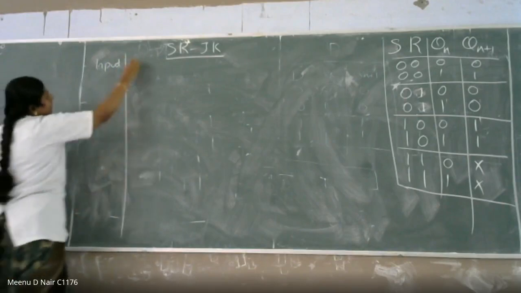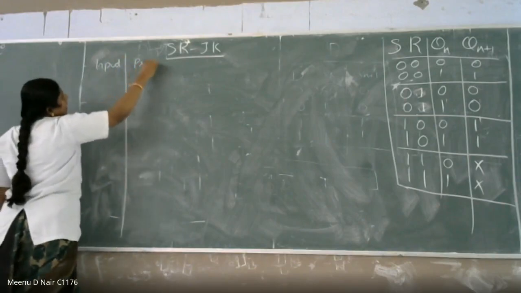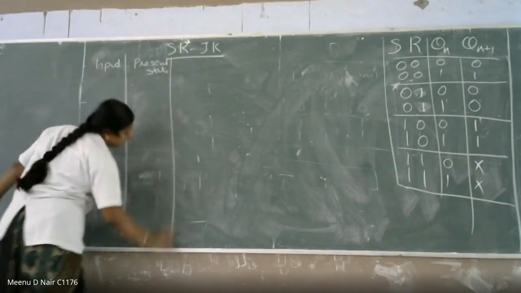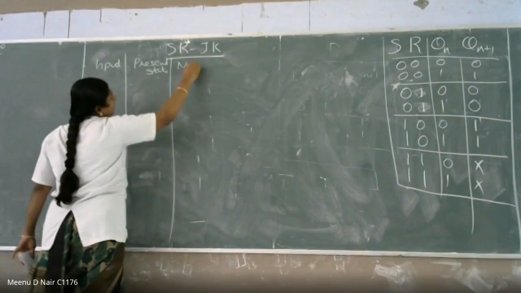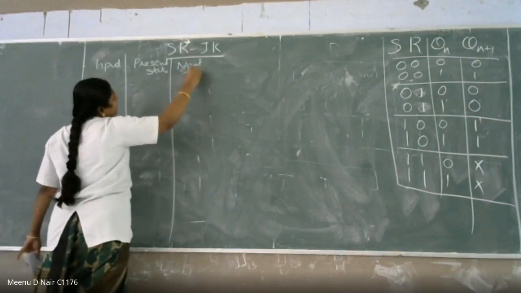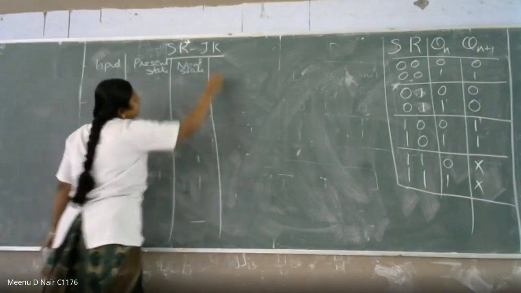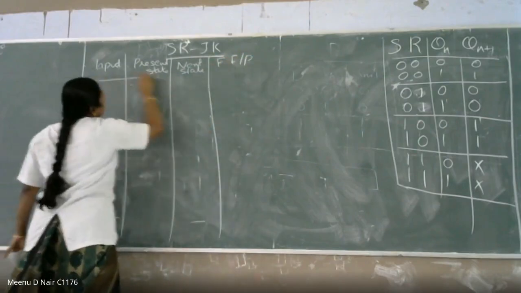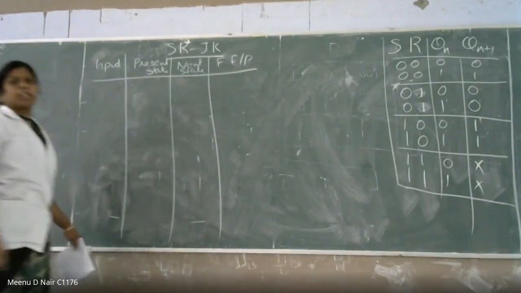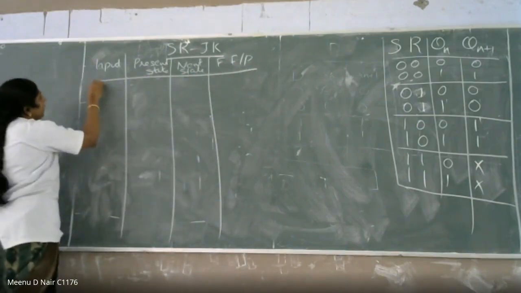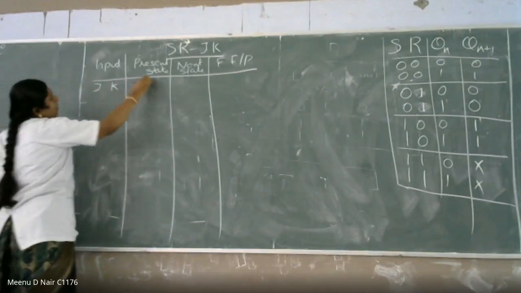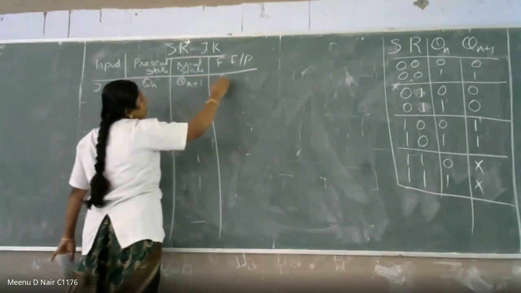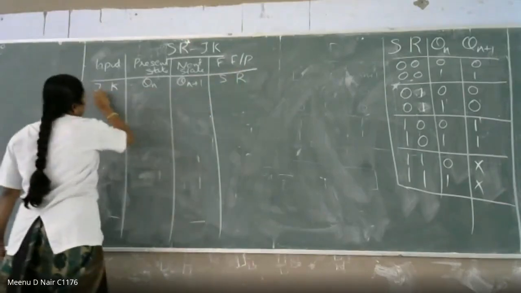Input. What is next? Present state. Then next state. Then flip-flop input. Right. So what are the inputs? J, K. Present state is Qn. Next state is Qn+1. Flip-flop inputs are S and R.